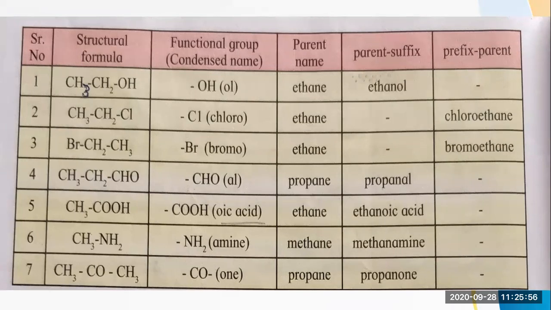Very simple. If you know the specific functional group, it is already written what you have to add in the suffix or the prefix: OL, chloro, bromo, AL, OIC acid, amine, ONE. So likewise, you have to add. Only for the halogens you have to write it before, and the rest of the elements you have to write afterwards.